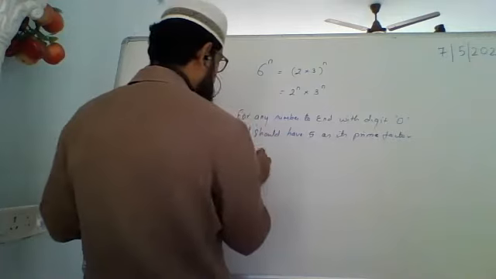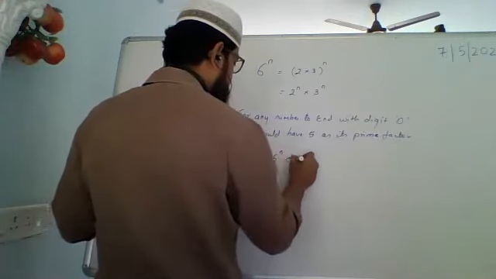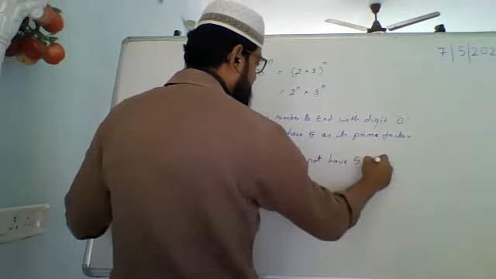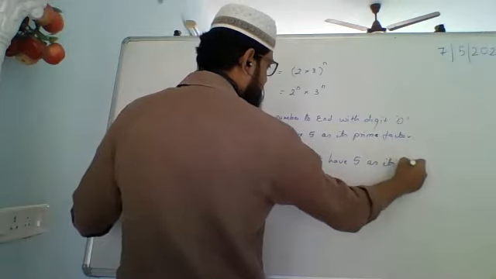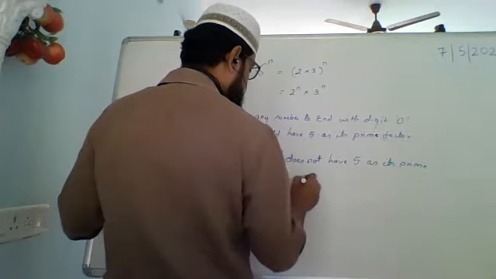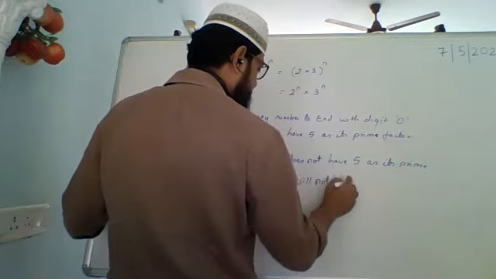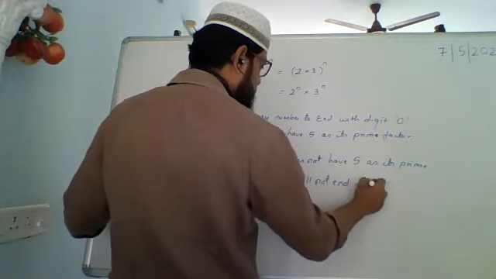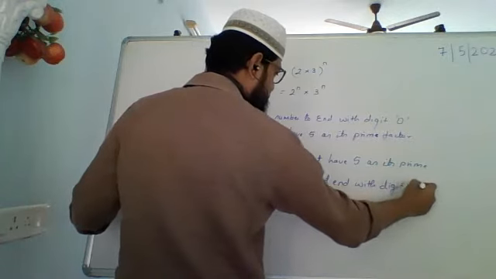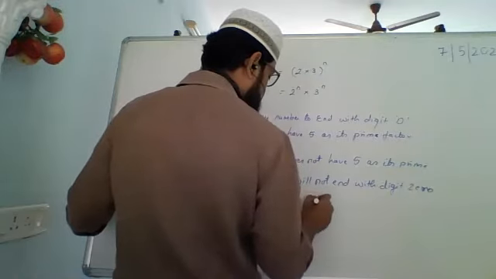Since 6 raised to n does not have 5 as its prime, 6 raised to n will not end with digit 0 for any n.